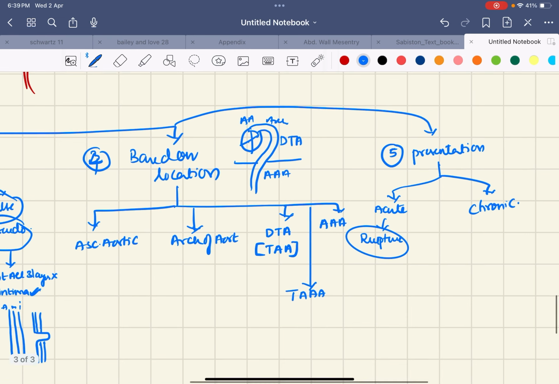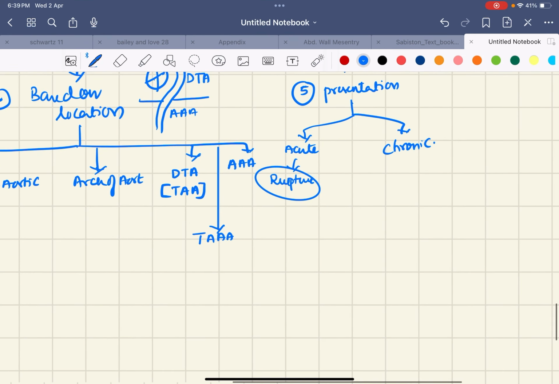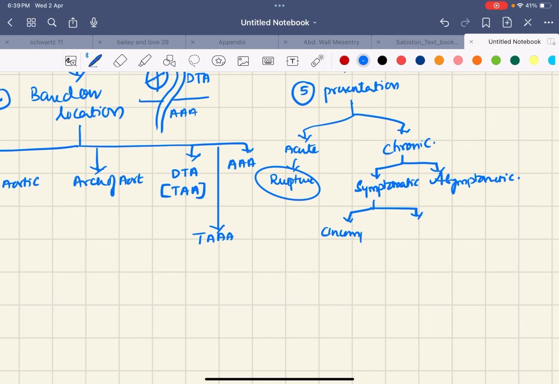Chronic means there may be symptomatic aneurysms and asymptomatic aneurysms. Symptomatic is again divided into uncomplicated aneurysms and complicated aneurysms.